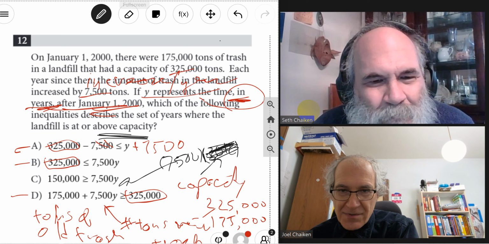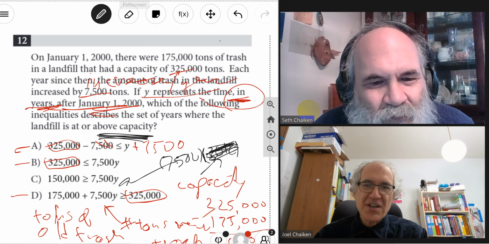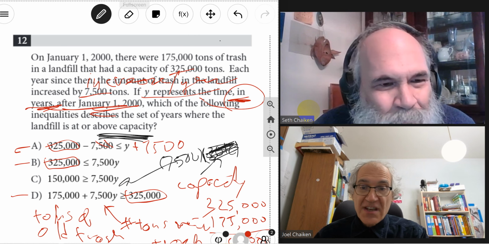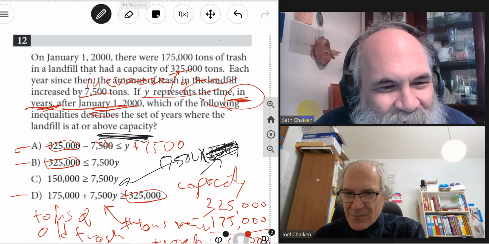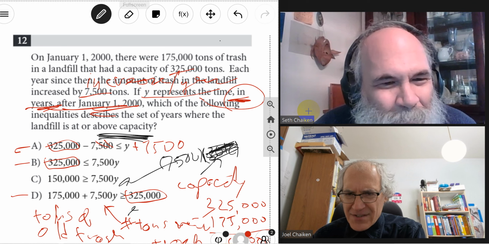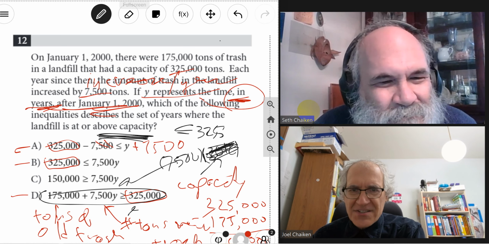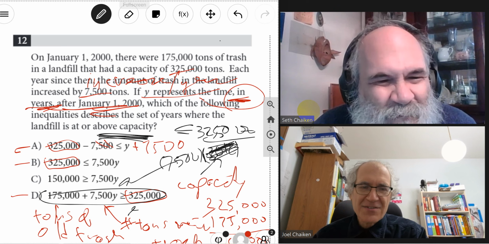This is not intuitive. The more intuitive question is, what is it up to capacity? Like the number of years you can use it. Isn't it strange that they didn't put that as one of the answers? Why didn't they make it less than or equal to 325, just in case someone read this and said this makes no sense?